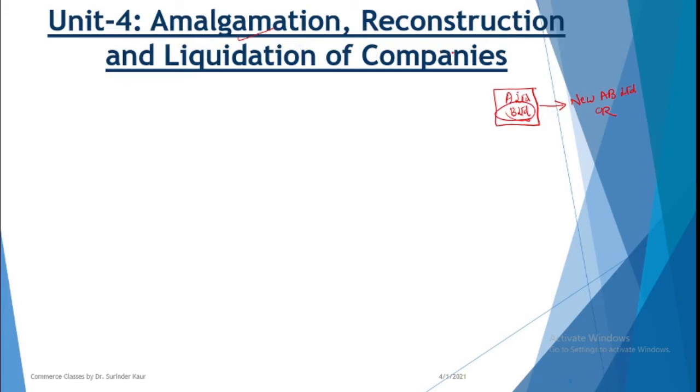Then reconstruction is when a company reconstitutes itself. This is usually the case in case of loss-making companies. The companies are making losses, their balance sheets are not truly representative of their assets and liability position. So now they want to reconstruct their balance sheet, their financial position. This can be done in two ways, either internally or externally. Internally, the company goes for reconstruction within its own boundaries, that is, only in the books we make some changes and we reconstitute the company, whereas external reconstruction involves winding up of the existing company and creation of a new company to buy that one. So it is done externally.